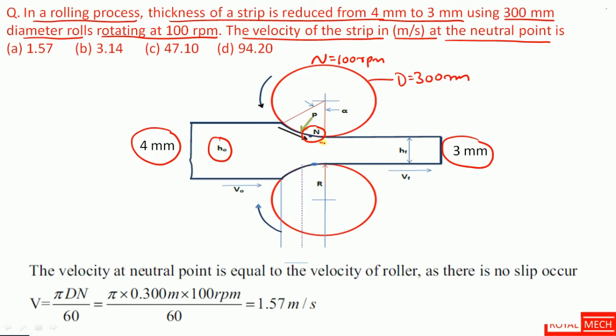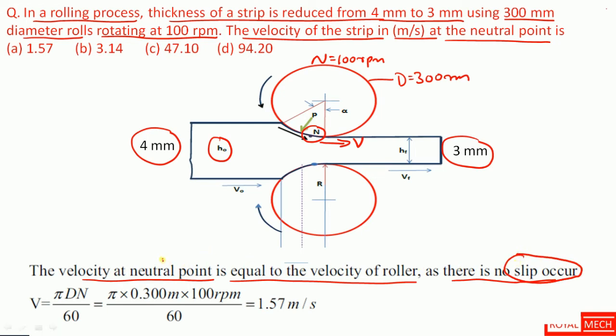At this point, we need to find the velocity of the strip. Here, the velocity at the neutral point is equal to the velocity of the roller, because no slip occurs, as no slip condition is mentioned.